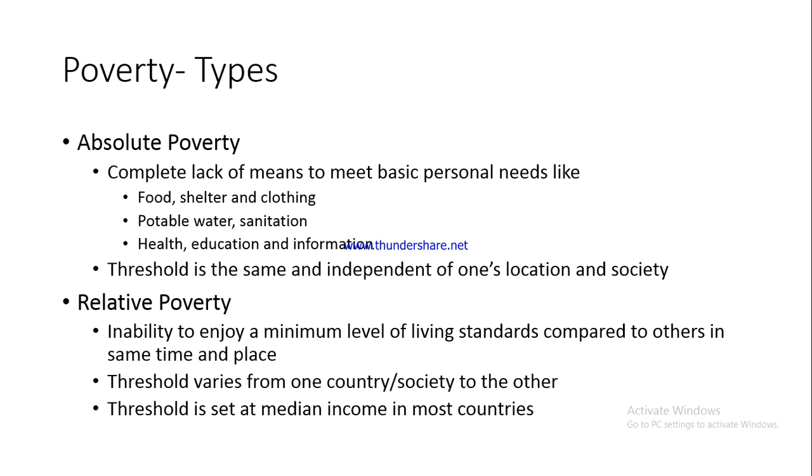So this is how you find out whether a particular family is poor or not. You have to translate the per capita per day poverty line into a per day poverty line for the family, and then multiply it by 30 to find out the per month poverty line for the family. Then you compare it with the salary that the family is earning, or the earning member in the family earns, and then you can find out whether the family belongs to the APL section or the BPL section. Fine.